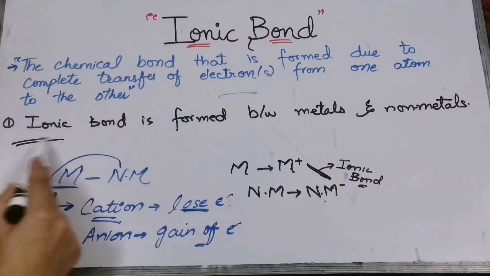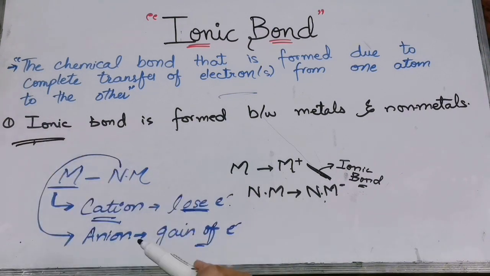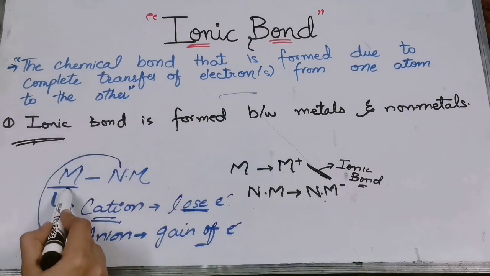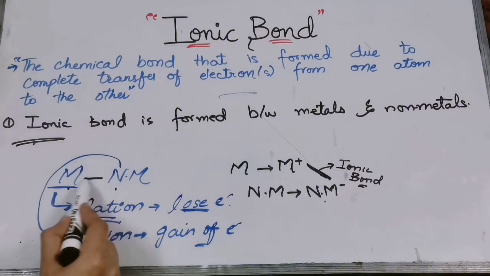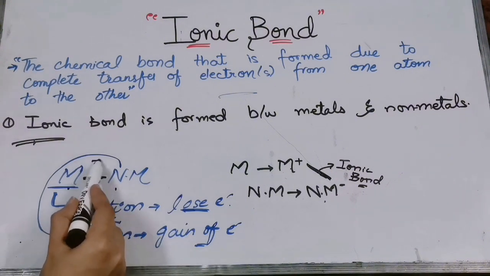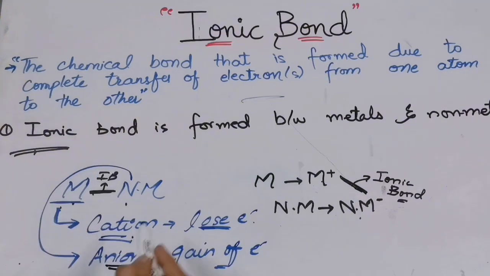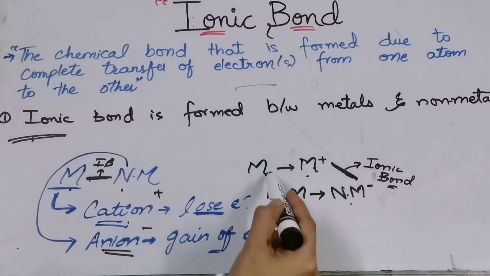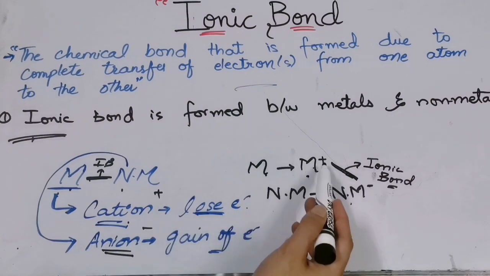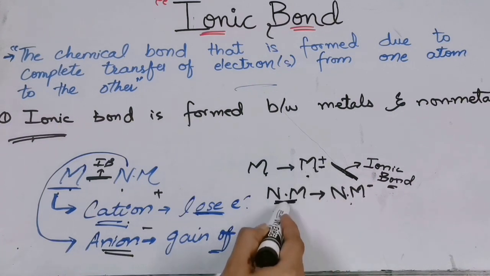The first point is that ionic bond is formed between metal and non-metal. One will be the metal and the other will be non-metal, and the bond formed between them will be ionic bond. Metal will always lose electrons. Cation contains positive charge. Anion is negatively charged. So when the metal loses its electron, it converts into a positively charged species, and when the non-metal gains that electron, it is converted into a negatively charged species.